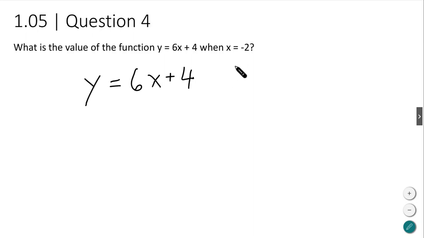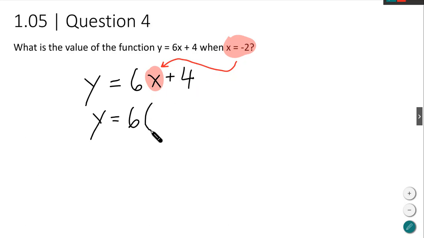And they told us, hey, guess what? Your x is 2. At x equals 2, we're going to put that in here. So we have x here. Friends, all we're going to do is substitute in when x is equal to 2 and see what our outcome is. So y is equal to 6, and then I have x, plus 4. So I'm going to put 2 here. I'm going to solve that, plus 4.